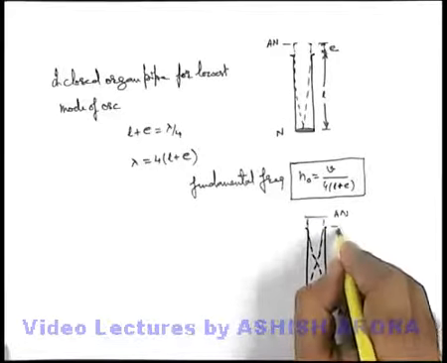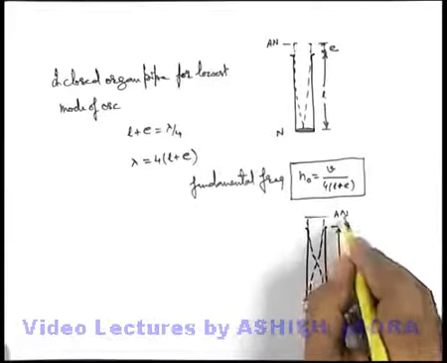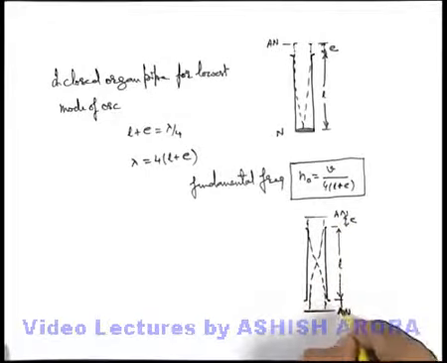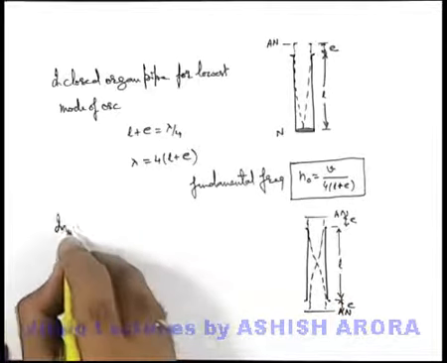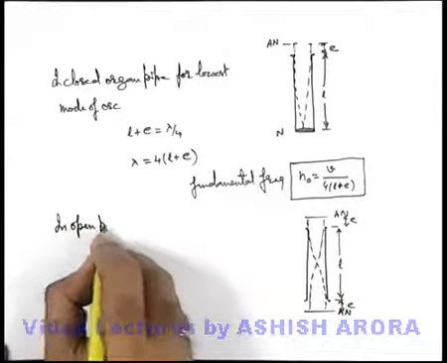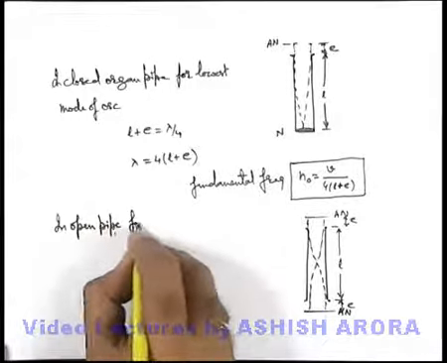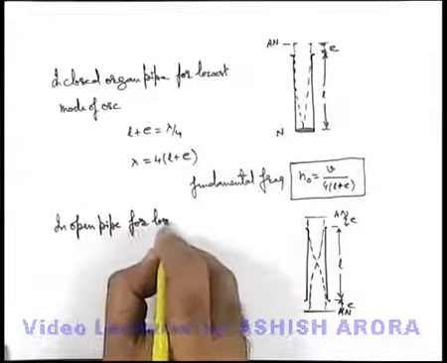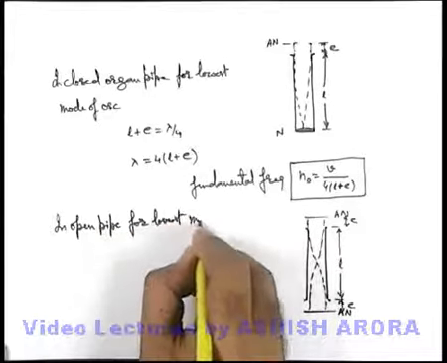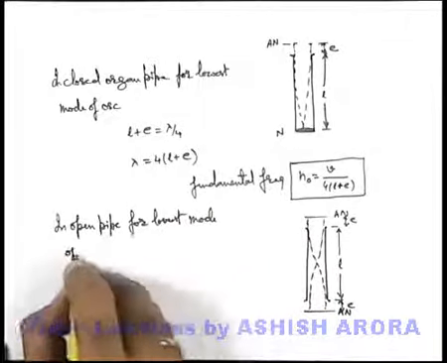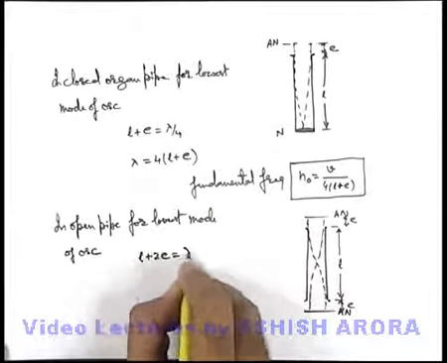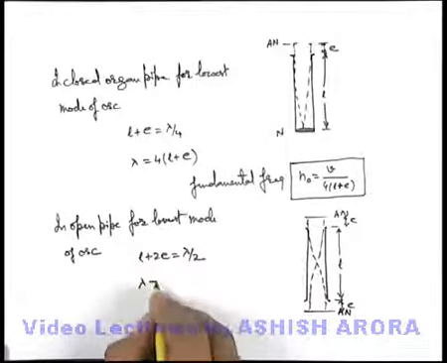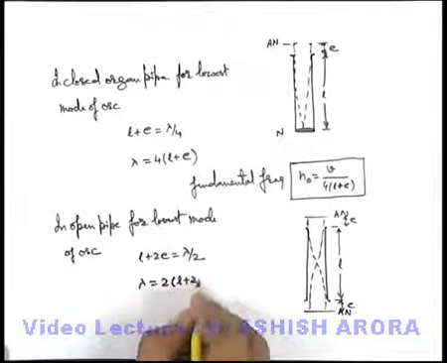Say the organ pipe is of length L; on both sides end correction E has to be accounted. For the lowest mode of oscillation in an open pipe, we use L plus 2E is equal to lambda by 2. So lambda will be twice L plus 2E.